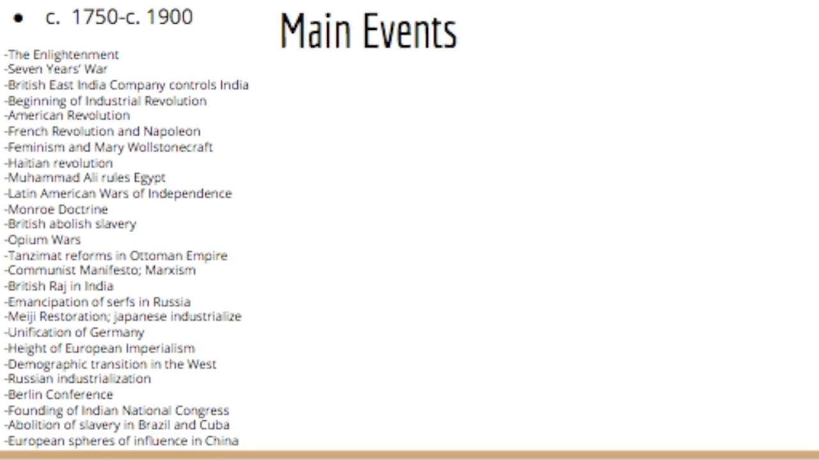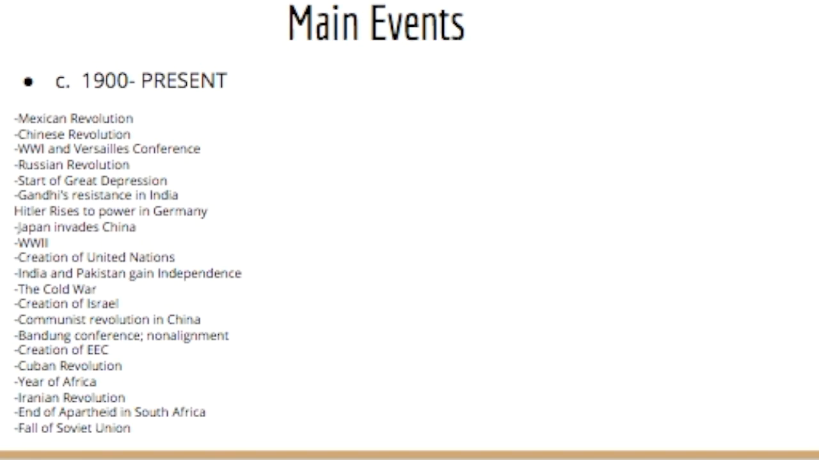And finally, from 1900 to present, the main events were Mexican Revolution, Chinese Revolution, World War I and Versailles Conference, Russian Revolution, start of Great Depression, Gandhi's resistance in India, Hitler rises to power in Germany, Japan invades China, World War II begins, creation of United Nations, India and Pakistan gain independence, the Cold War happens,